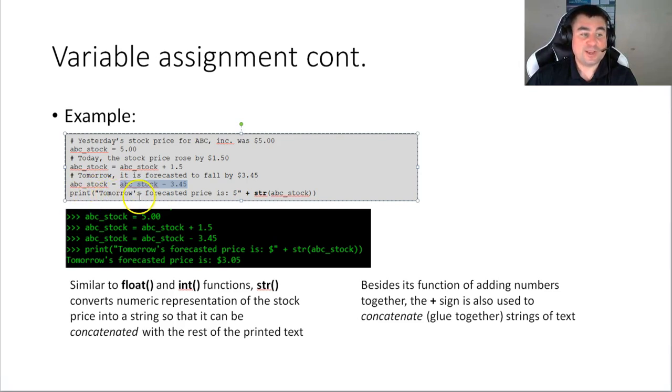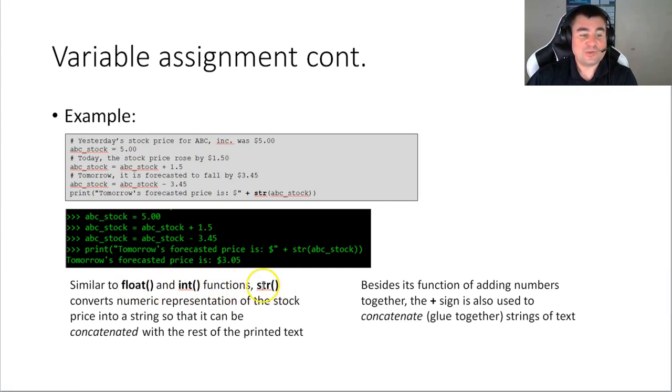And at the very end, after all this computation, we can print tomorrow's forecasted price as a dollar amount, and here we have this expression. So the answer, of course, if you just do this in your head, is $3.05. Now, similarly to how we were casting floats and ints, right?